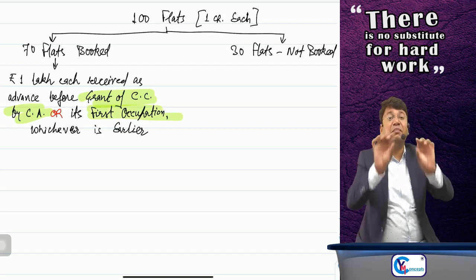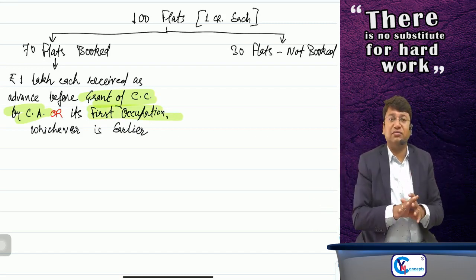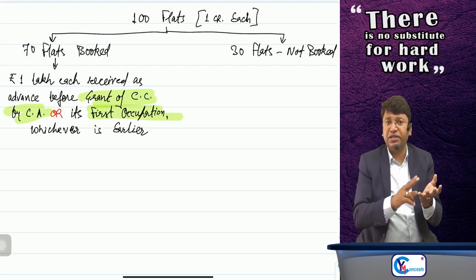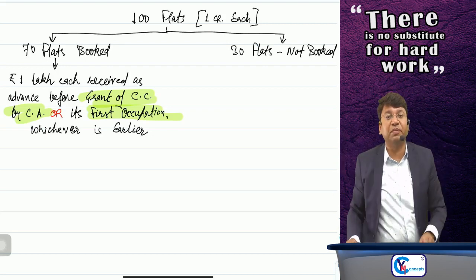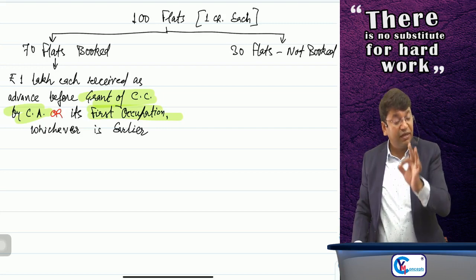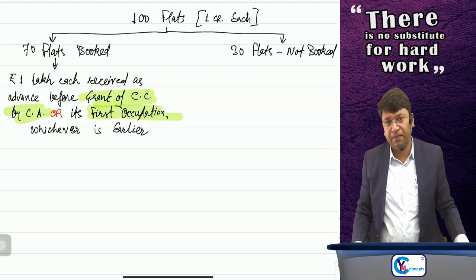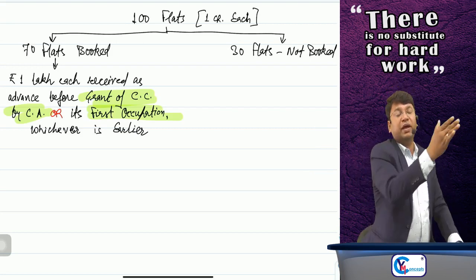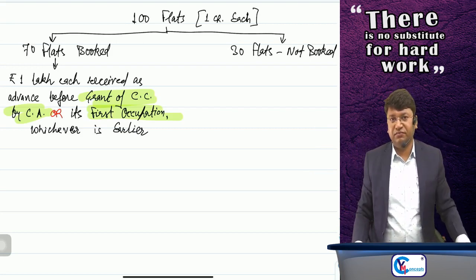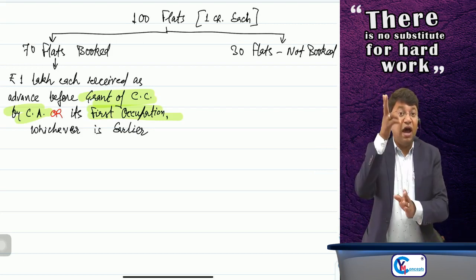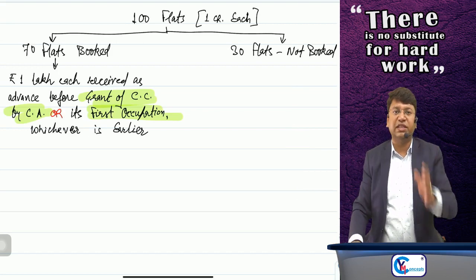The relevance is if the building is complete in all respects. Sir, light connection is there, sewerage connection is started, water connection is started, and the building is complete in all respects. And even if the completion certificate is not granted by the authority, but if first occupation takes place, any owner of a flat occupies the flat, then it will be considered as if the flat is complete. And sir, after that, if flats are sold, then no GST will be charged.